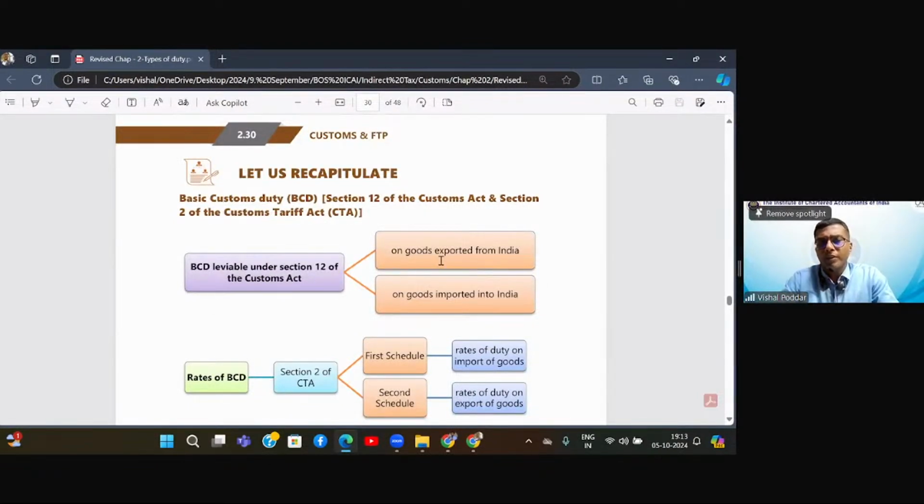Now, this chapter was very simple and basic. Only the types of duties are given. You need to prepare them. Again, it is more of a theoretical chapter. You need to know what are the different types of duties and taxes which are levied in customs.